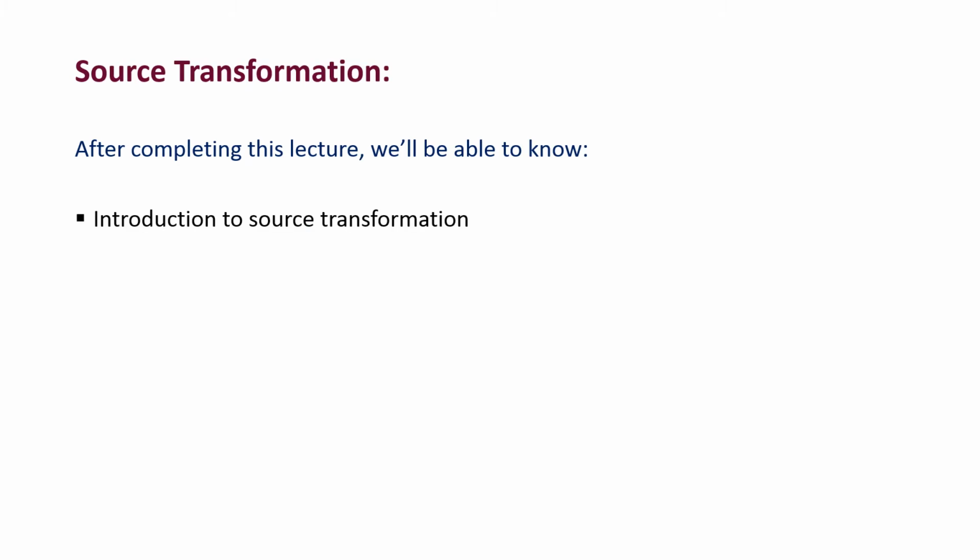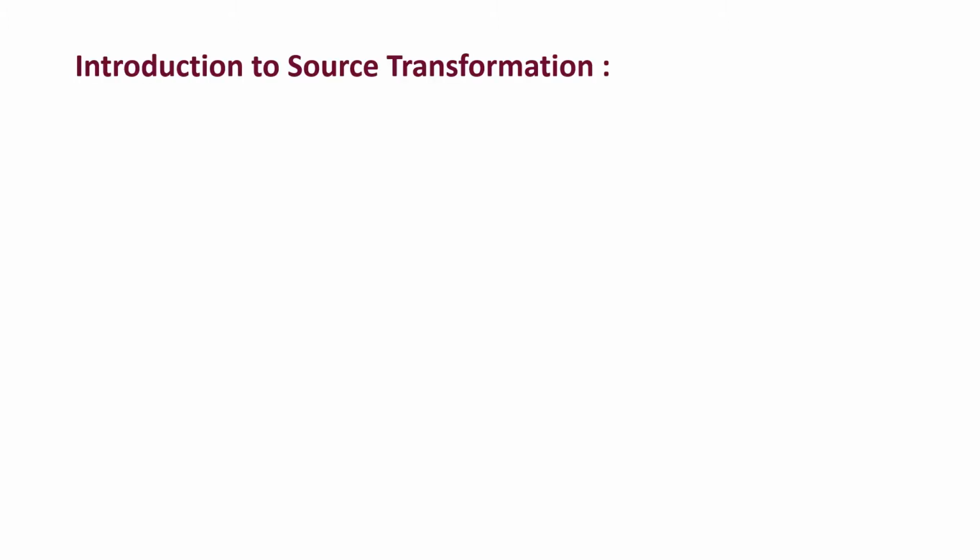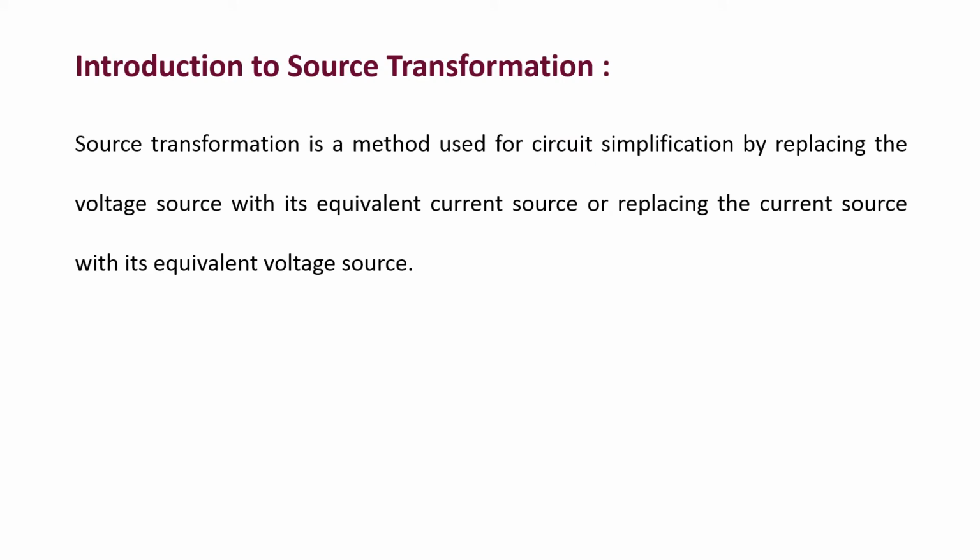The first one is introduction to source transformation, the second is the concept of source transformation, and we are also going to discuss some problems on this concept. Coming to the introduction, source transformation is a technique or method for simplifying circuits. Simplification means we replace a voltage source with its equivalent current source, or replace a current source with its equivalent voltage source.